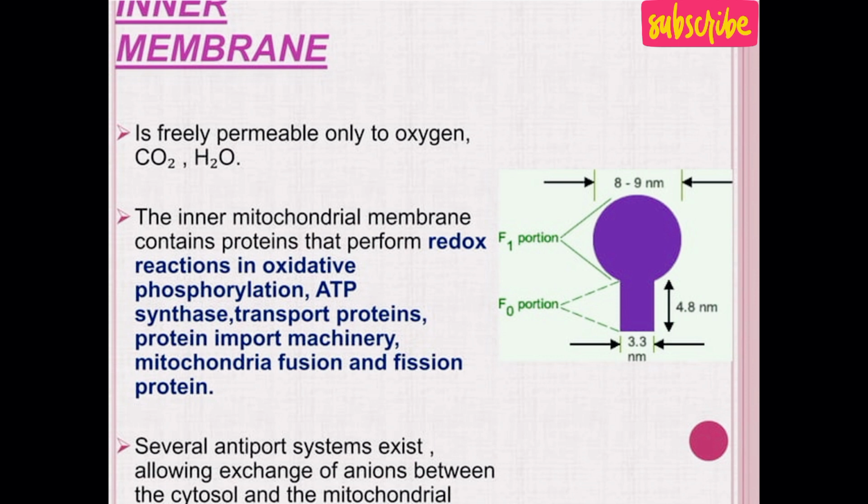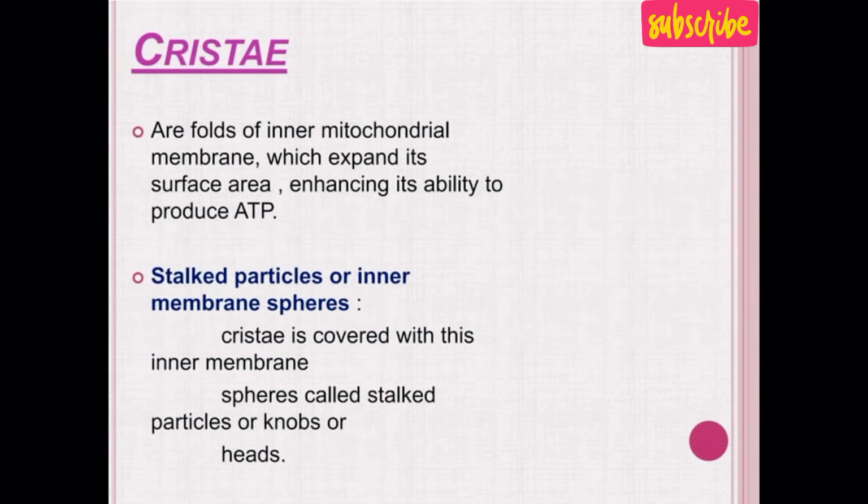And we can say that within the inner membrane, F0-F1 particles or ATP synthase complexes are present, those complexes with the help of which ATP is produced. That's why it is known as F0-F1 particle or ATP synthase complex, and it is a knob-like structure. Cristae are folds of inner mitochondrial membrane which expand its surface area, enhancing its ability to produce ATP.